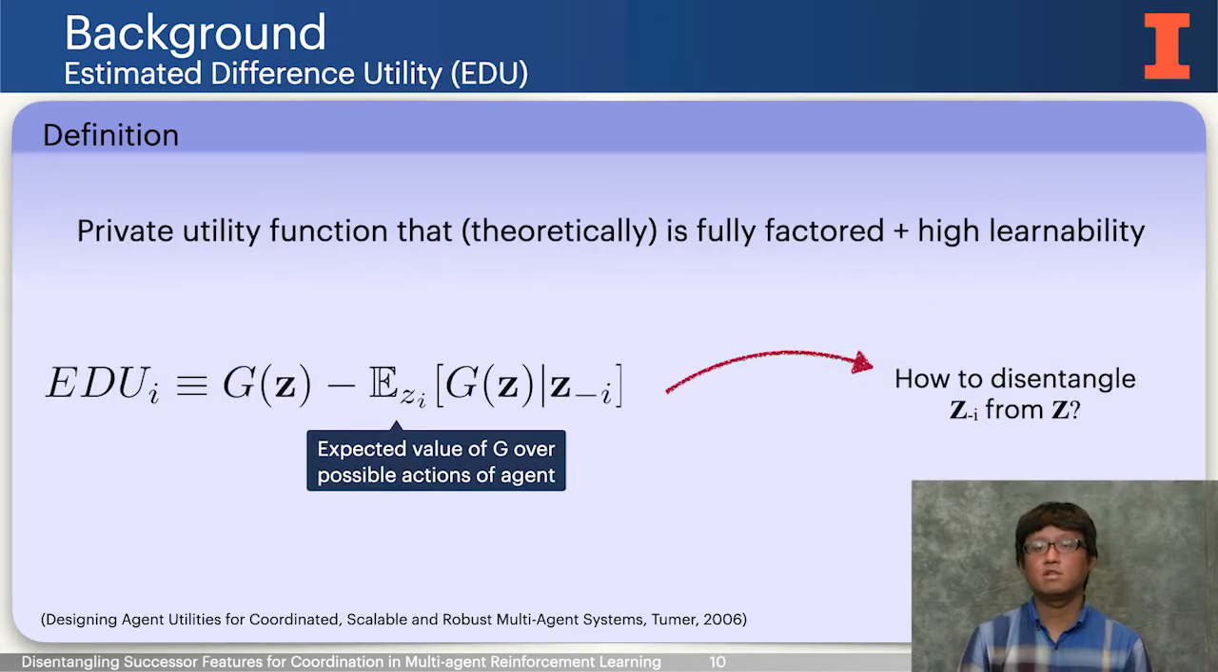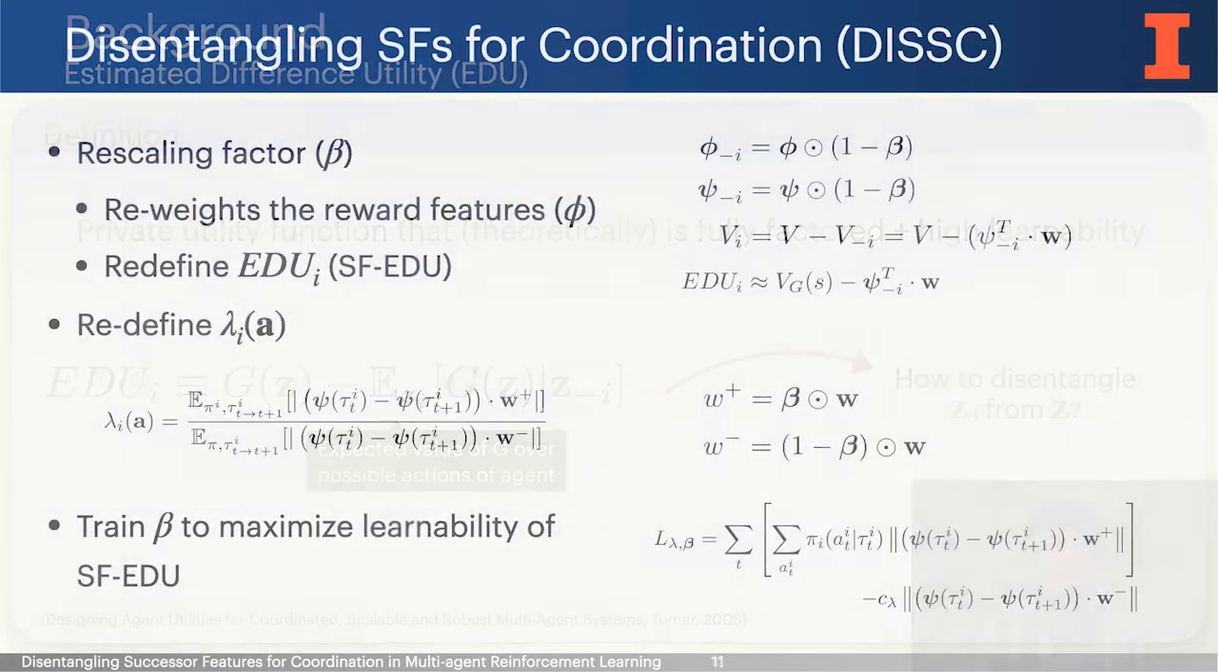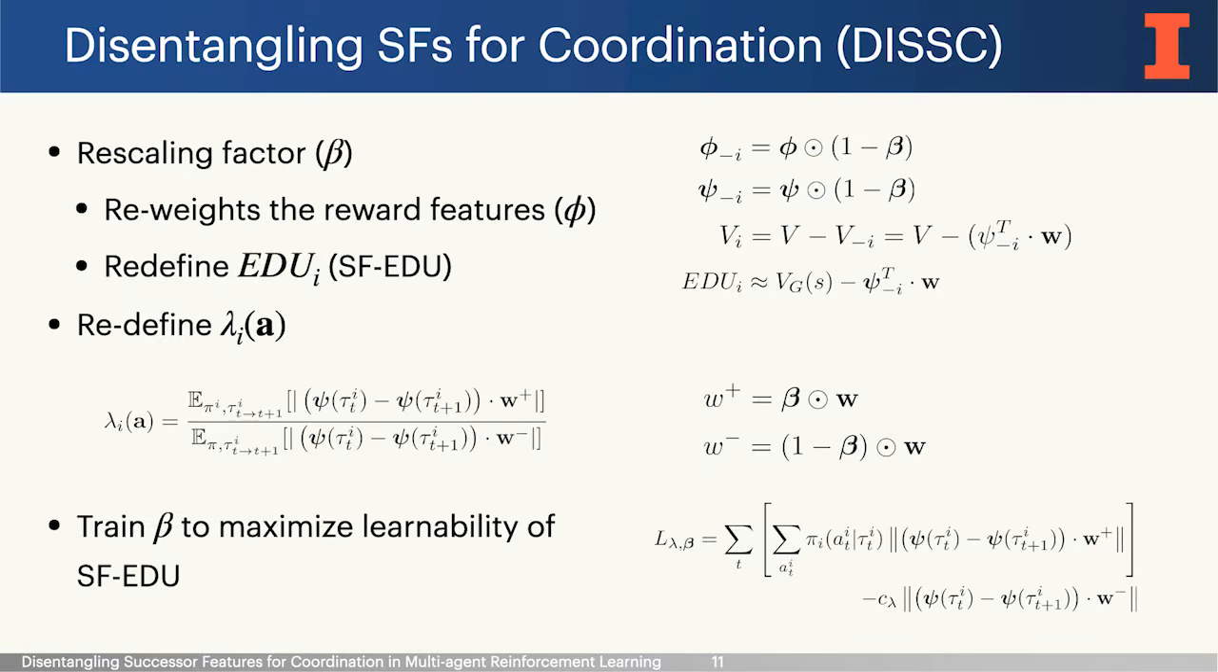defines the estimated difference utility, they call EDU, as a private utility function that is fully factored and has a high learnability. EDU is based on disentangling or separating the impact of joint actions of other agents from the impact of actions of agent i from the global utility. However, an open question here is how to perform that disentanglement, that is, how to estimate the z sub minus i. We achieve this disentanglement by leveraging the linear decomposition property of SFs.